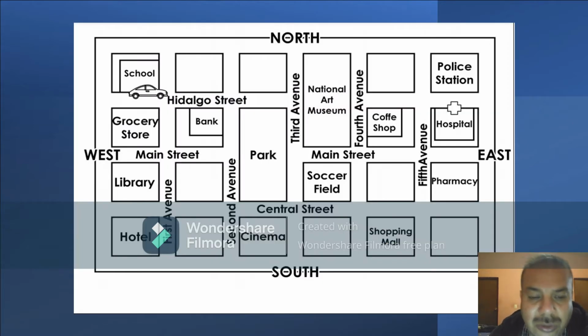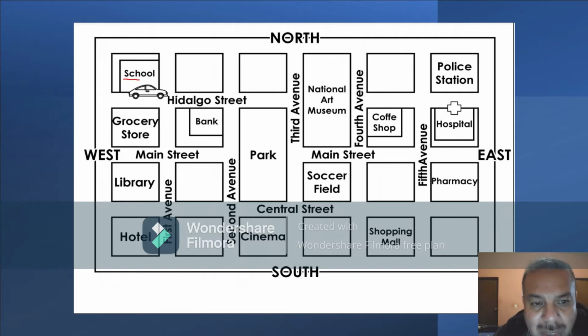Okay, on the screen you see a map. En la pantalla miran un mapa. The last class we had last year, la última clase que tuvimos el año pasado, we were talking about places in our community. Estuvimos hablando de lugares en nuestra comunidad. Hoy vamos a ver algunos lugares de esta comunidad que viene en el mapa. Today we're going to see some places that we have right here on the map that we have on the screen. Okay, let's check if you remember. Si pueden ver y recordar.